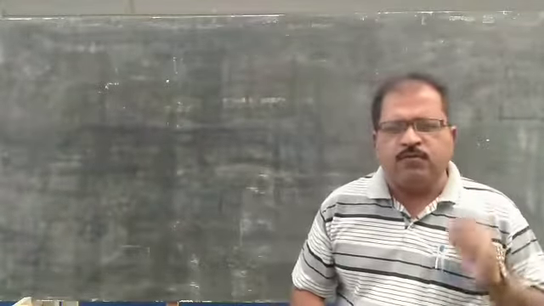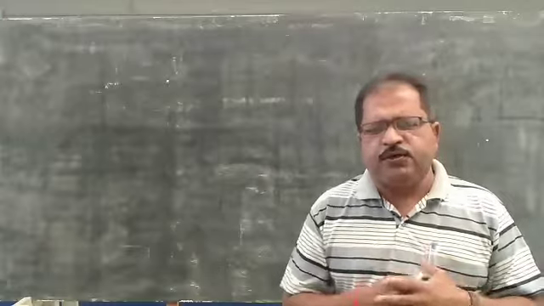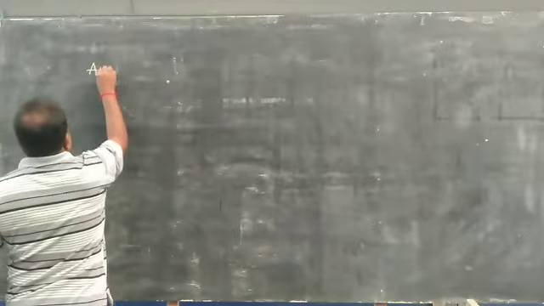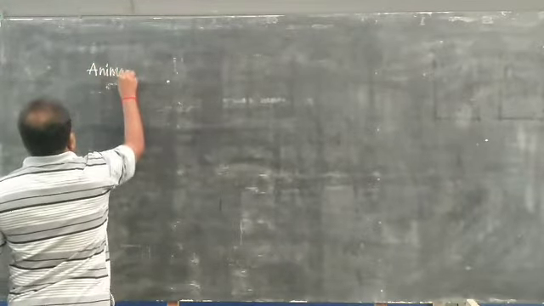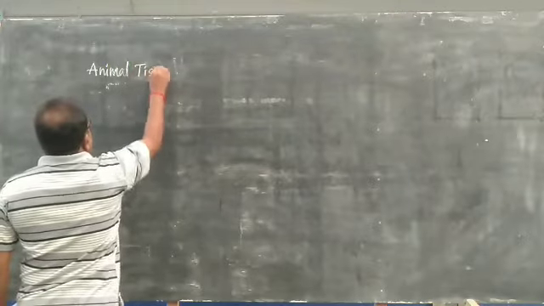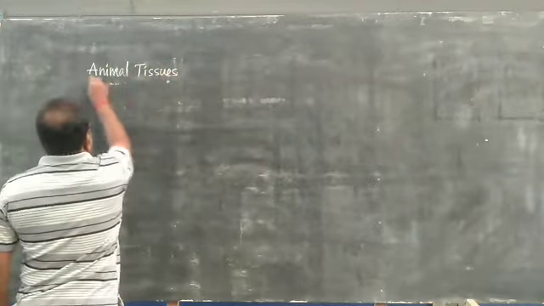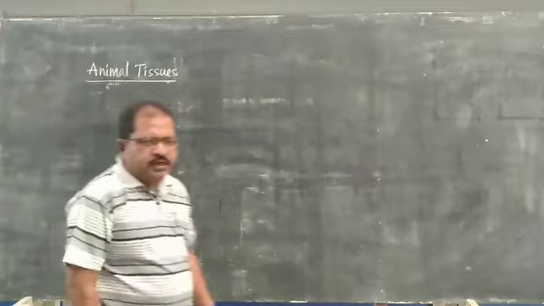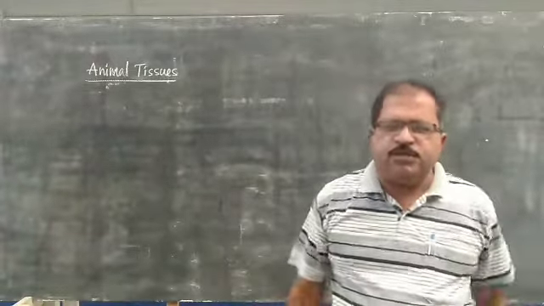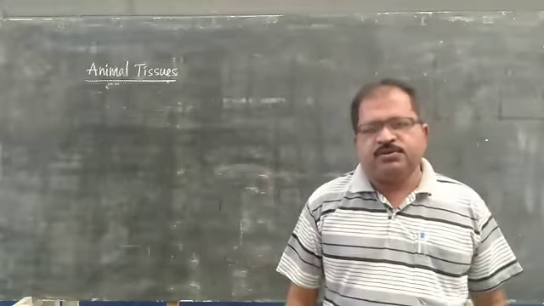Okay, and now today in this video I am going to teach you about the animal tissues. Tissues that are present in the animal body, including human beings, because human beings are also social animals.